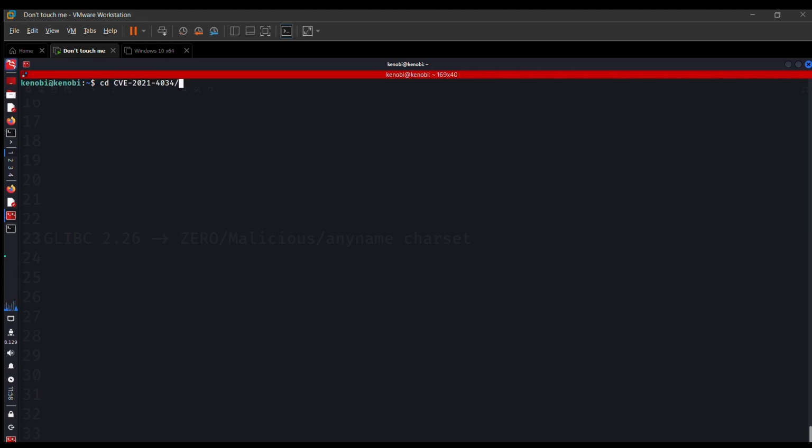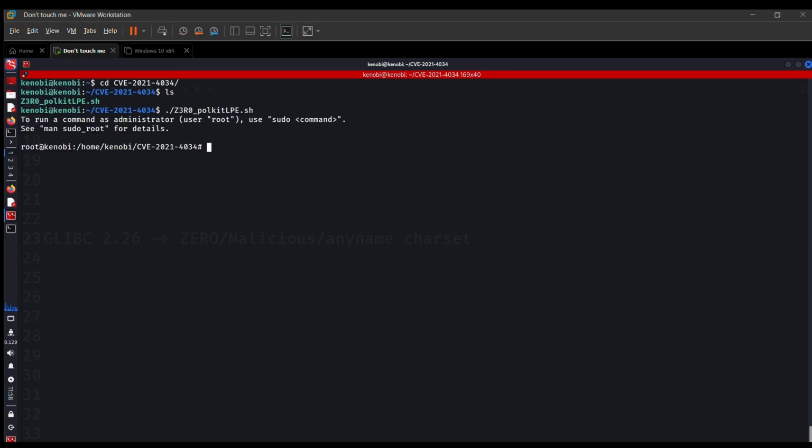So let me just quickly log in to the Kenobi machine again using SSH. Okay, so we are an unprivileged user. We will execute our exploit, and you can find this exploit on my GitHub. I'll be keeping the link on my Discord server, and also the link would be below the video somewhere, so you can find this exploit there. So let's run this exploit. You just have to execute this one file and you will get the root shell if all the requirements are fulfilled.